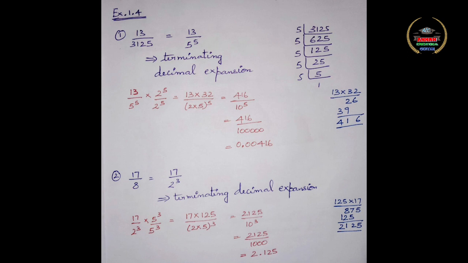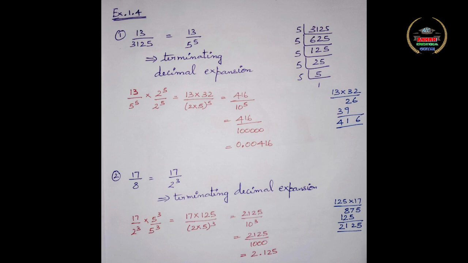Third question is 64 divided by 455. When you prime factorize that q value, that is 455, you get 5 into 7 into 13. Now you can see that there are other factors like 7 and 13. There should not be other numbers. There can be only 2 or 5 or both. But you can see that 7 and 13 are extra there. So q has factors other than 2 and 5. So it has a non-terminating repeating decimal expansion.